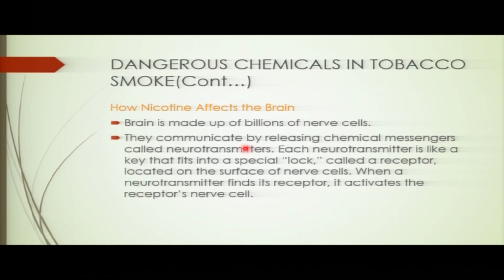So now, each neurotransmitter is like a key that fits into a special lock called the receptor. We have receptors on the postsynaptic membrane of the nerve cells, and the neurotransmitters activate the receptor nerve cells to do what? To allow the impulse to be carried. So now, what is nicotine going to do? It's just going to interfere with these neurotransmitters. The neurotransmitters fail to work properly to control the nerve impulse transmission. You see?